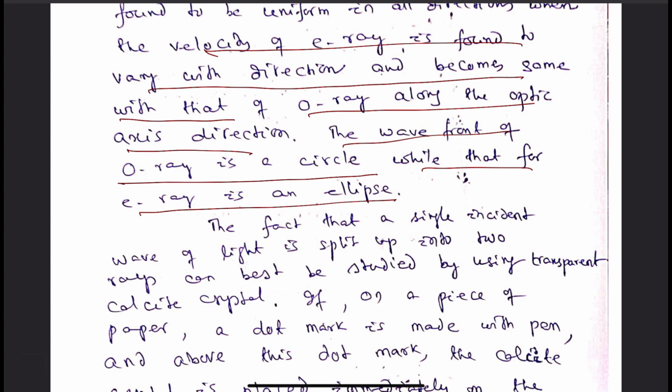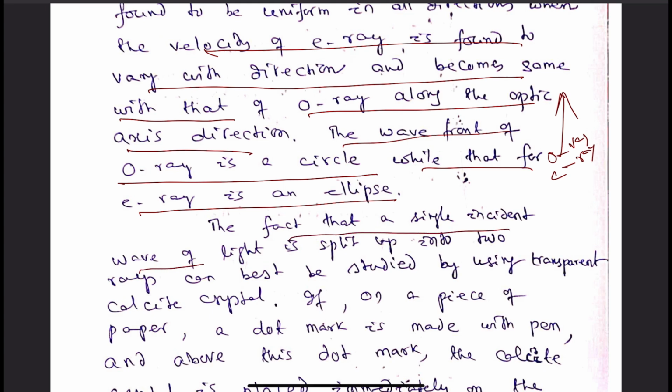But as we know, the C-axis direction is the direction along which there occurs no double refraction. So O and E have the same velocity along the C-axis direction. That's why the circle and the ellipse match along the C-axis direction.